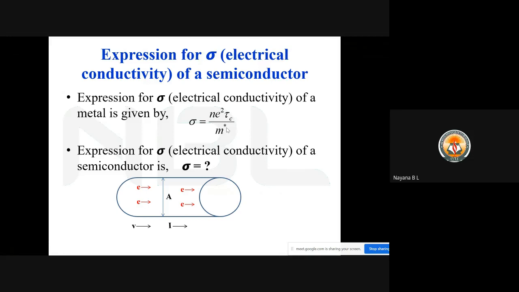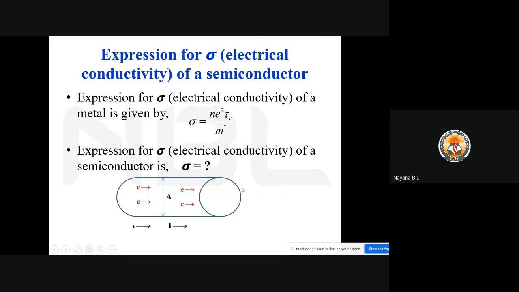But now we are going to discuss the expression for electrical conductivity of a semiconductor. So what do we need to do?